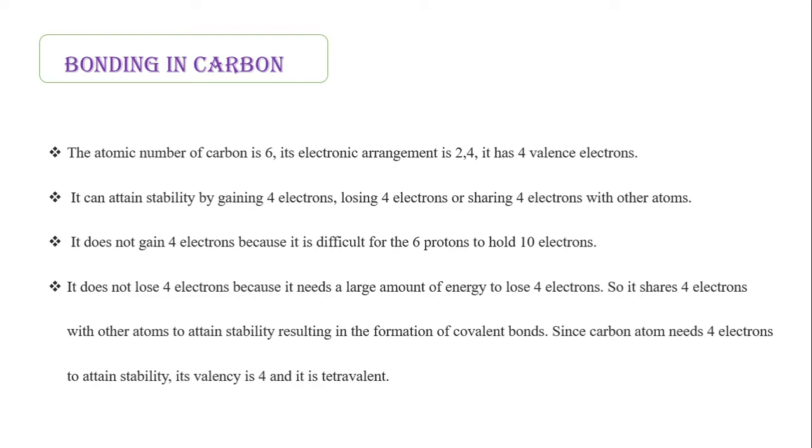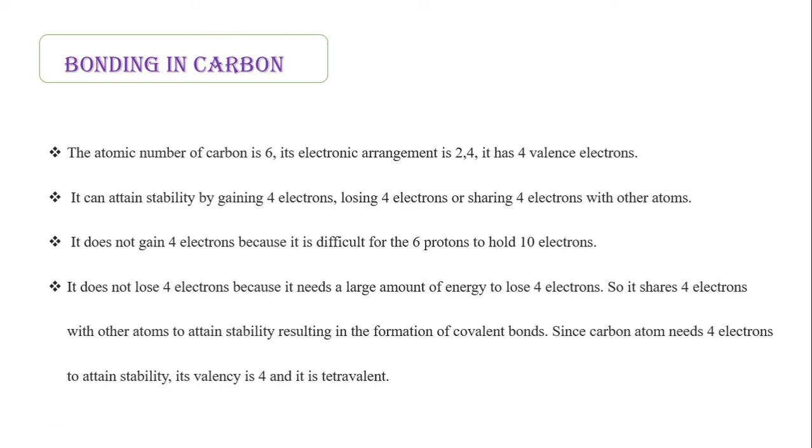But in this chapter, we are going to focus on covalent bonding. The same thing cannot be applied to carbon. Why? We will see it in detail. What is the atomic number of carbon? Yes, it's 6. So how will you write the electronic configuration? 2, 4. So it has 4 outermost electrons.